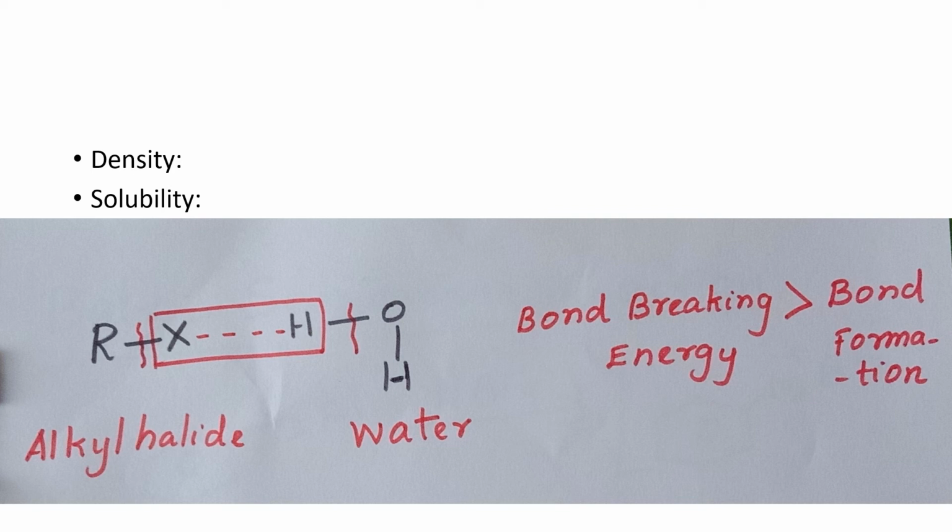Next we see solubility. Generally, haloalkanes are insoluble or only sparingly soluble in water. Why? Because water has hydrogen bonding. So the dissolution of alkyl halide in water, for breaking of the bonds, needs more energy, but the formation of new bonds releases less energy. So they are sparingly soluble.